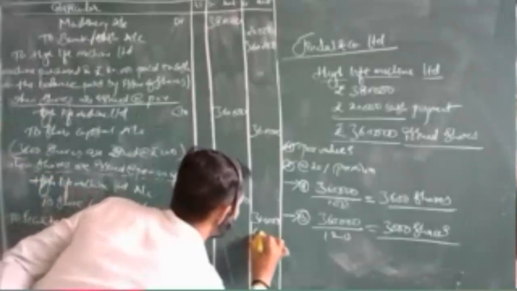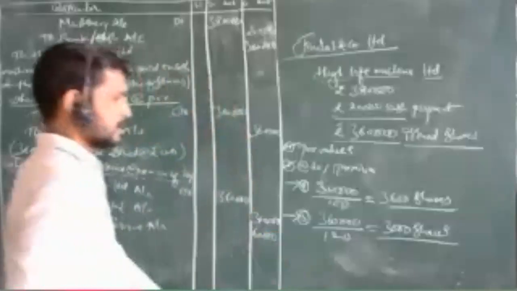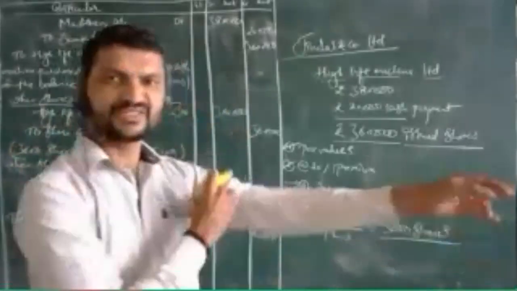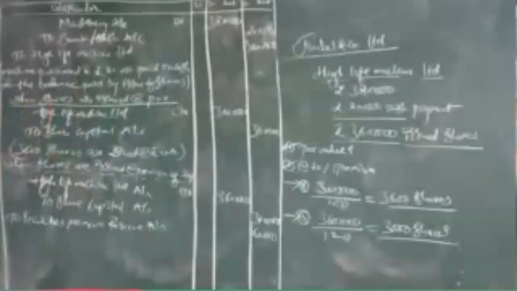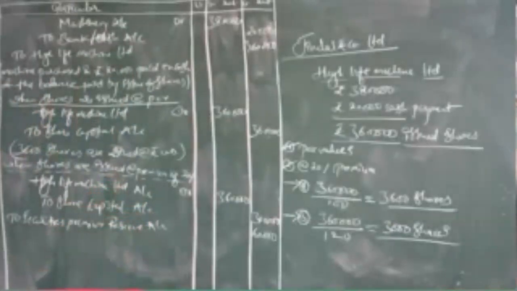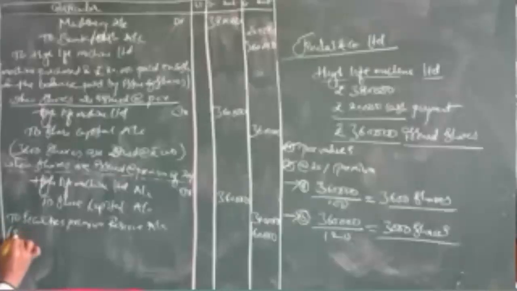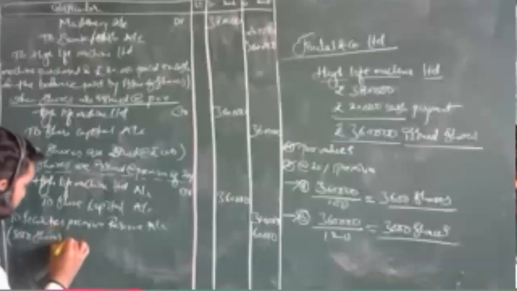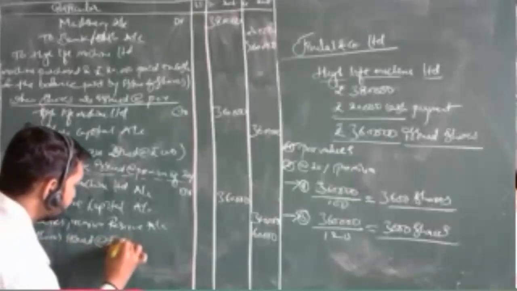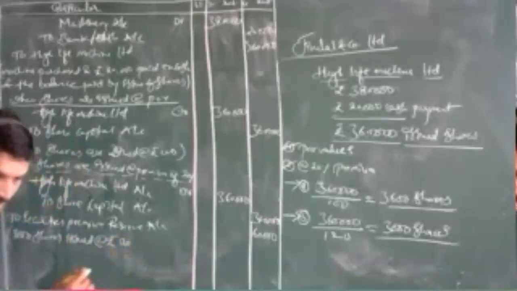The remaining 60,000, just like 20 rupees into 3,000 will be 60,000. Three 2s are 60. So the amount will be 60,000. The description: 3,000 shares issued at rupees 120 per share.